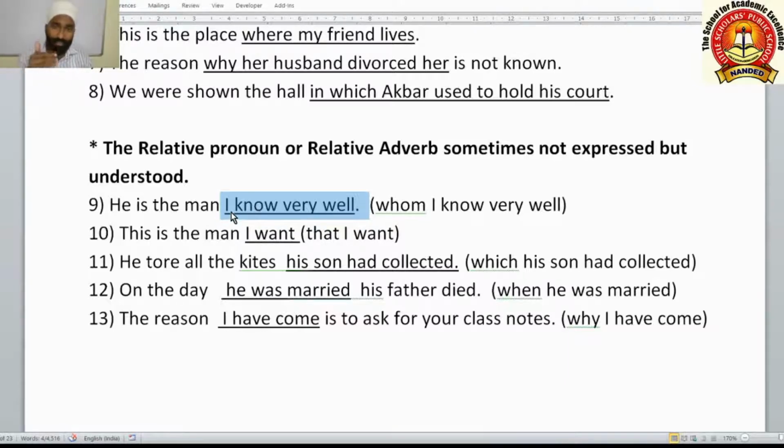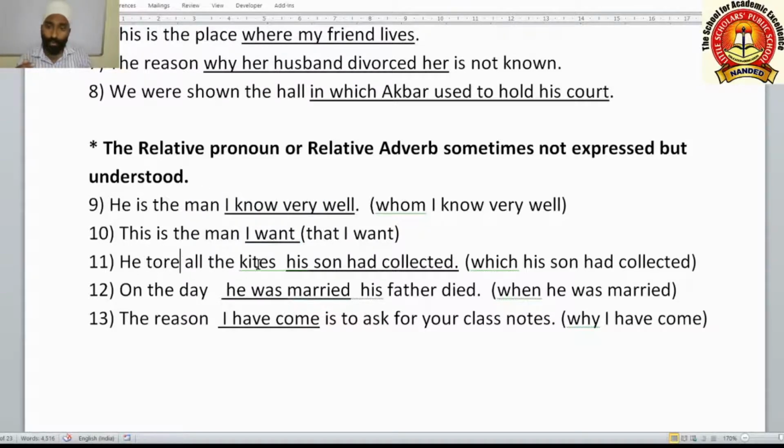Such sentences are very rare. After that, this is the man I want. This is the man that I want. That is present here but not directly; it is dropped. So we have to understand that that is present here, and this is an adjective clause. This clause is defining the noun man.